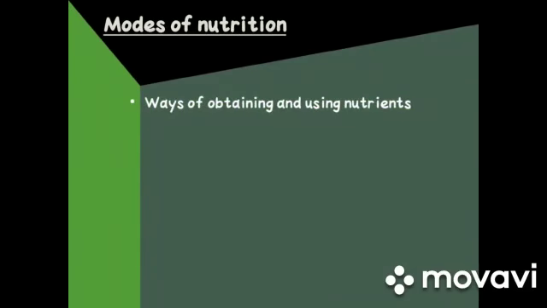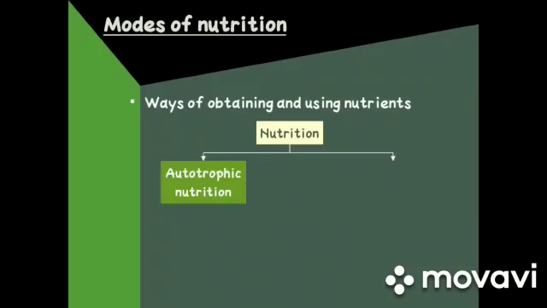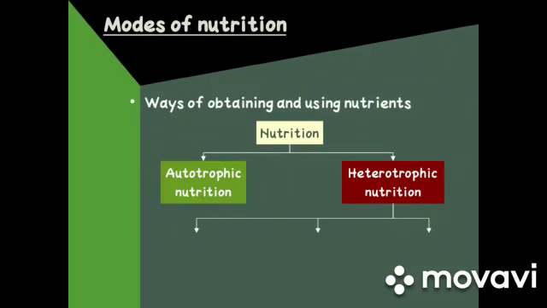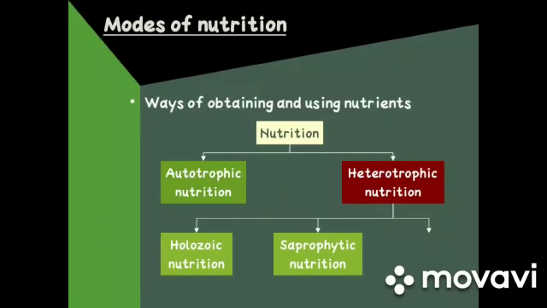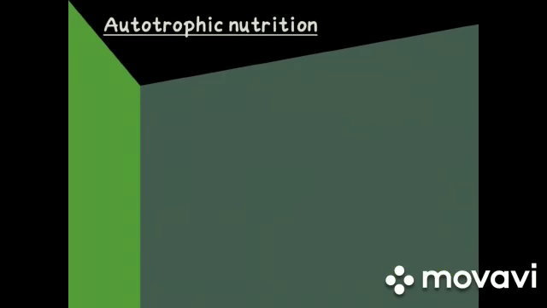Students, there are two ways of obtaining nutrients. So, the two processes by which energy or nutrients are prepared or obtained are autotrophic nutrition and heterotrophic nutrition. Heterotrophic nutrition is further divided into three categories, which are Holozoic nutrition, Saprophytic nutrition, and Parasitic nutrition. Now we will see all these modes in detail.